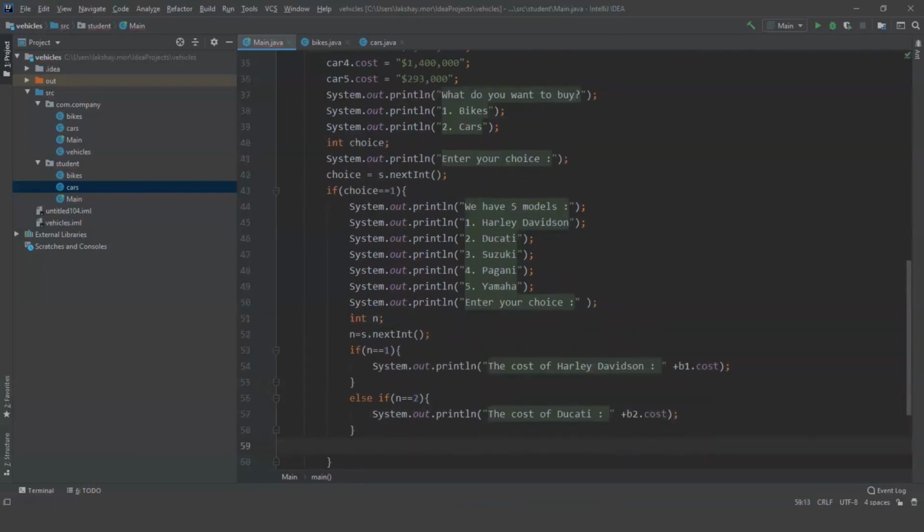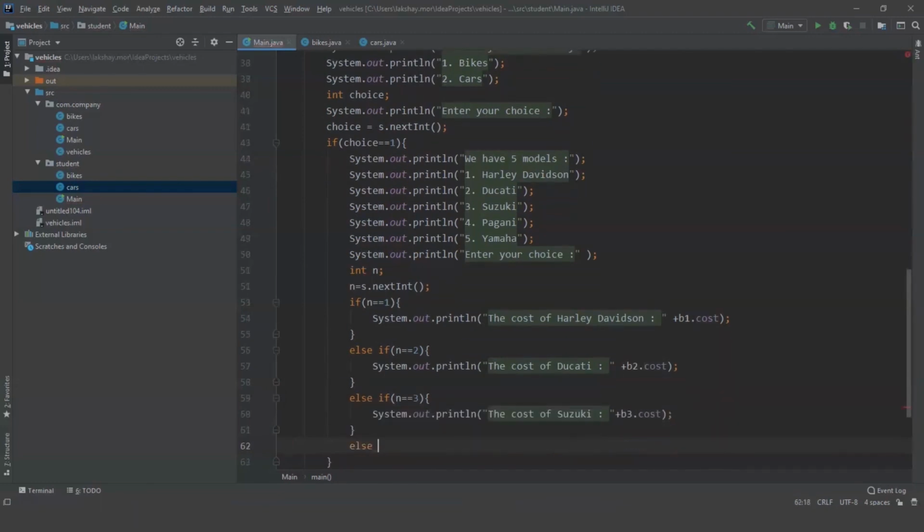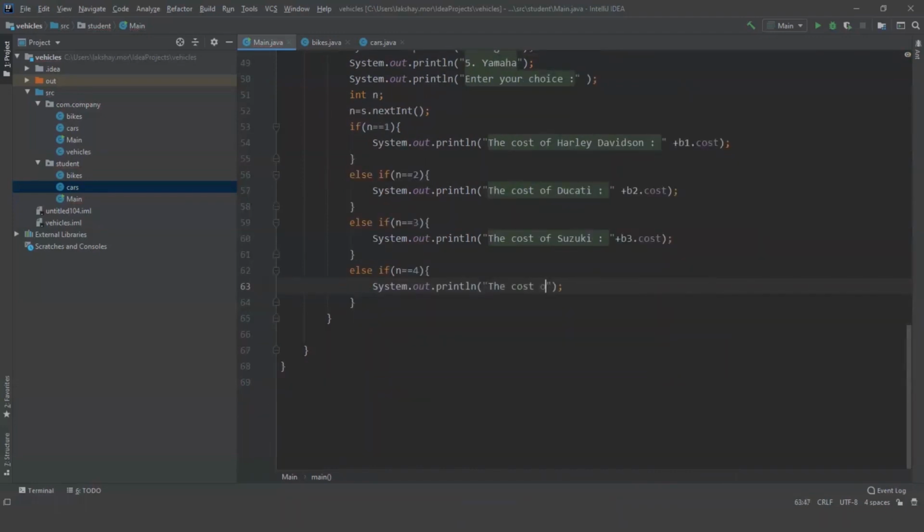Now similarly, I'm going to do for n is equal to 3, n is equal to 4 and n is equal to 5. Now I'm going to do for n is equal to 4. And lastly, n is equal to 5. That is our last bike, Yamaha. What if the users put a number that is not between 1 to 5? So for that I'm going to use an else statement and put a message: please enter a value from 1 to 5.